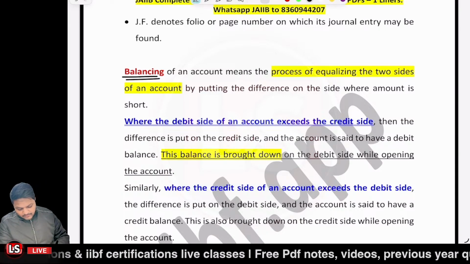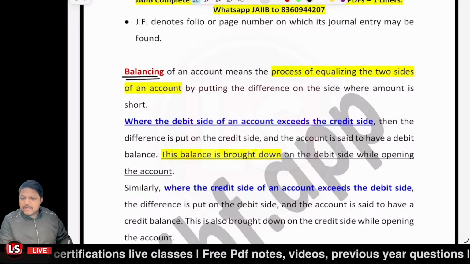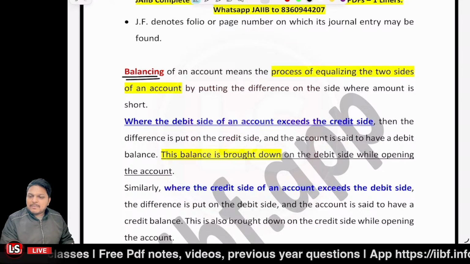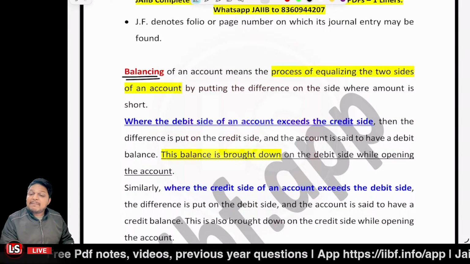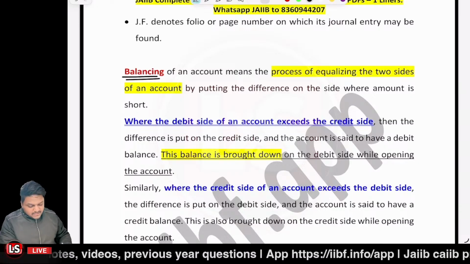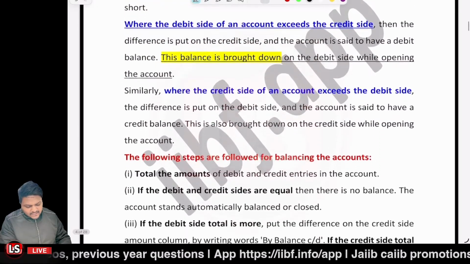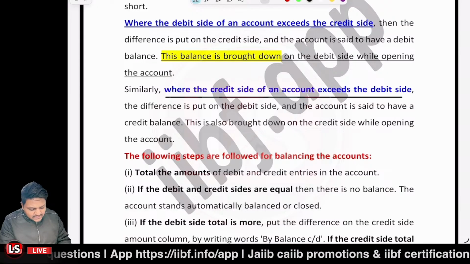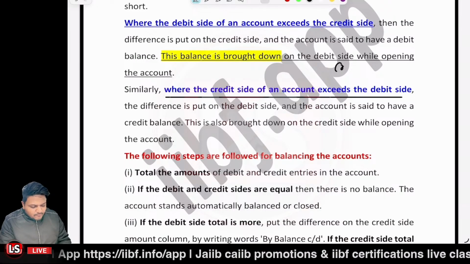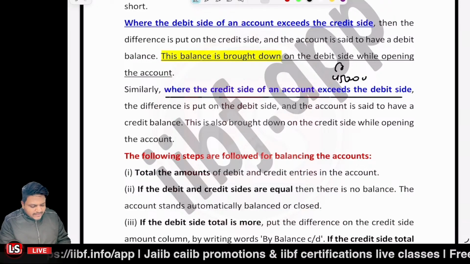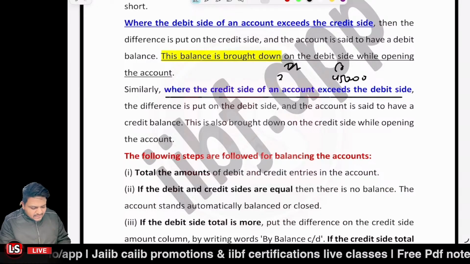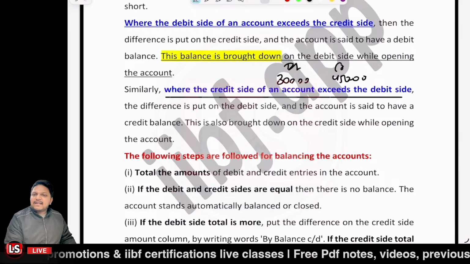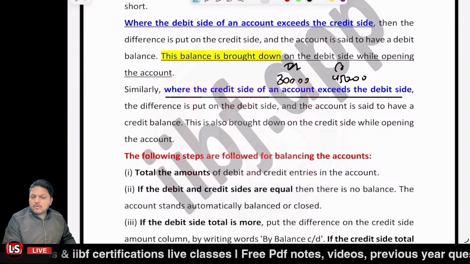And when the account balance would be equal to what? It will be the debit balance. Like in the case of the purchases account, I told you the balance was the debit balance, right? Similarly, let's say the case when the credit side is greater than the debit side. Let's say the credit side is 45,000 and the debit side is 30,000. Now the credit side is greater than the debit side. Now what is to be done?